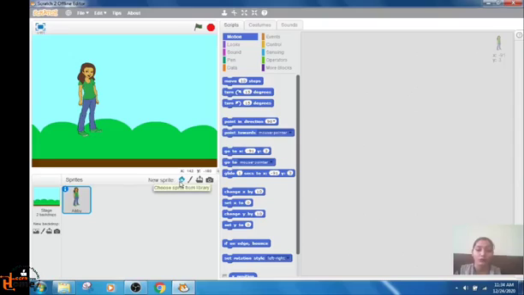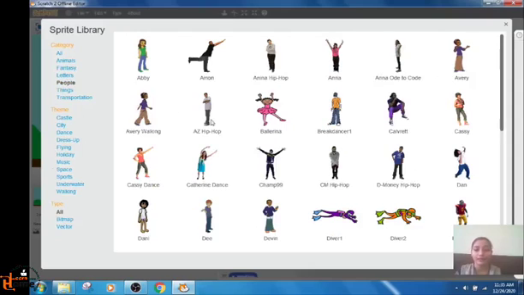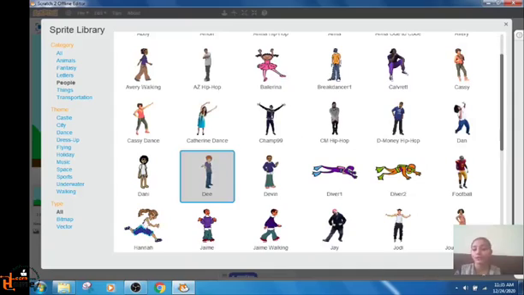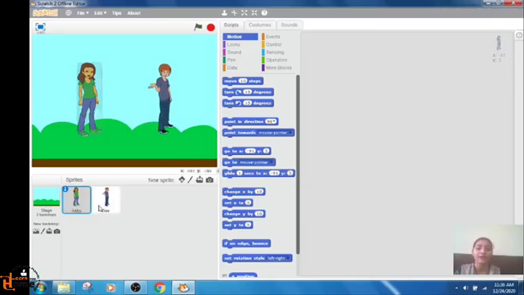Now we have to work with two sprites. So I will add one more sprite from the library. Click on this. This is the category from where you can choose the sprites. Let's see what are the different sprites we have. Which one do you like? Let's choose D. I have chosen D. Press OK and the sprite is added. Now you can see here two sprites. Okay, here it is telling me that I have chosen two sprites.